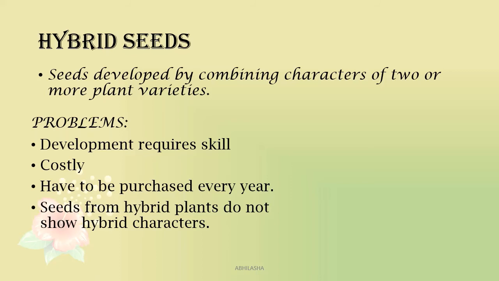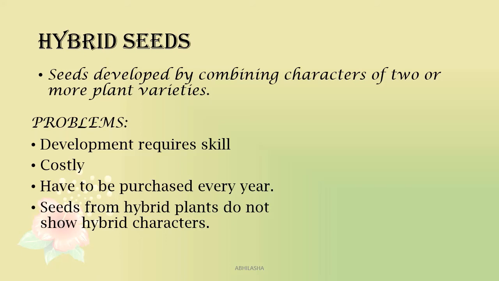Because the plants that are produced from these hybrid seeds, when they again reproduce, produce seeds in which these characters which were combined are now separated. The seeds from hybrid plants do not show the hybrid characters.